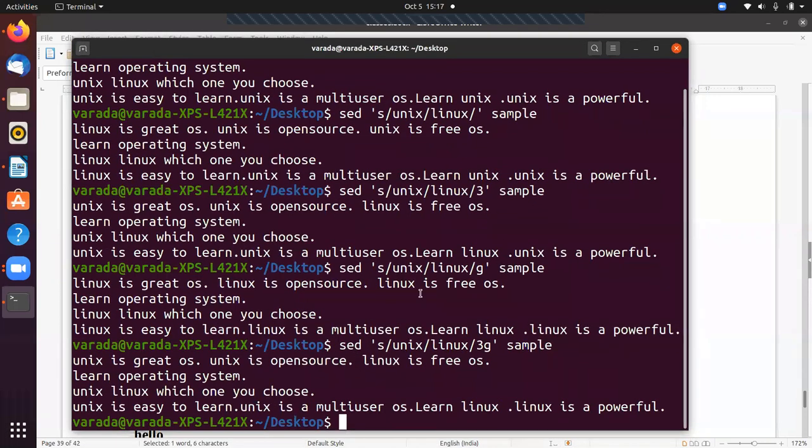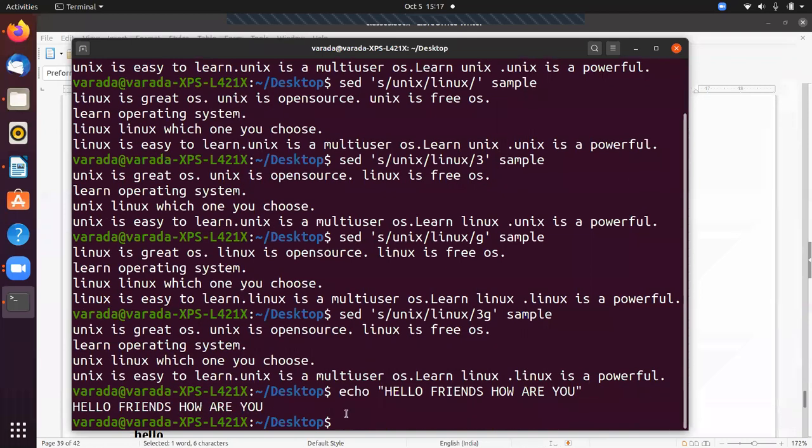So now we move to the next concept. How we can parenthesize the first character of each word. For example, if I echo, hello friends, how are you? So this is the message. What is the output? It prints the same message that you give as input.